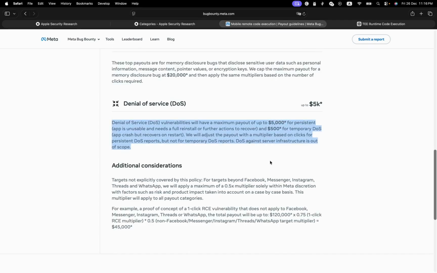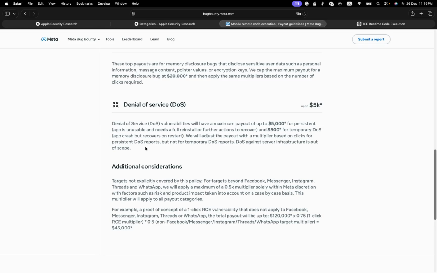Yeah. So as you can see, they have noted DOS against server infrastructure is out of scope. So basically, what this means is you perform the DOS on the client side. For example, you send the user a link. When they click that link, Instagram crashes and is unable to get back up and running. And depending on the number of clicks, as you can see here, we will apply a maximum of 0.5 times multiplier, along with factors such as risk.